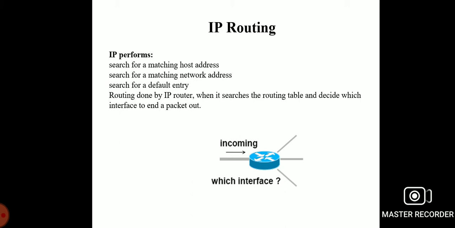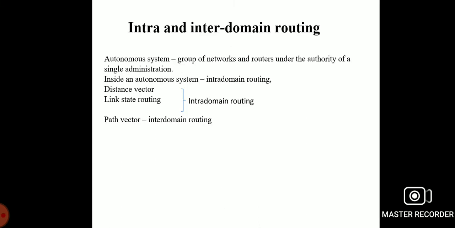Now what is a routing algorithm? Routing algorithms can be separated into two categories. Number one, static, that is a non-adaptive routing algorithm. Second one, dynamic routing algorithm, that is an adaptive routing algorithm. And now routing can be divided into two different categories, that is intra-domain and inter-domain routing methodologies.